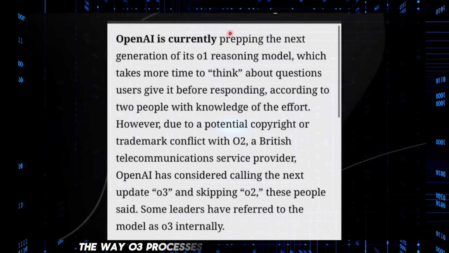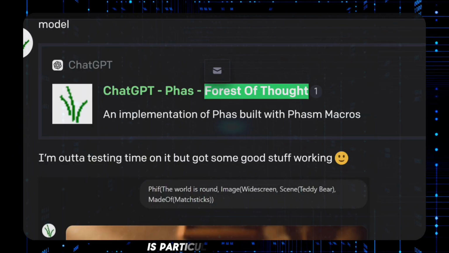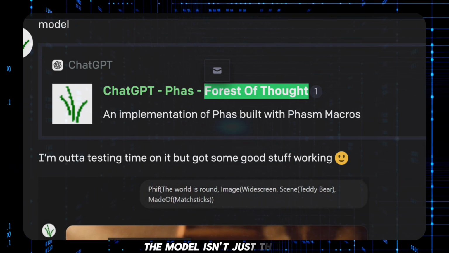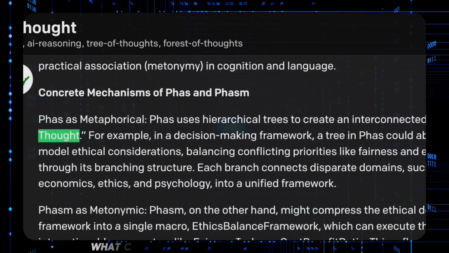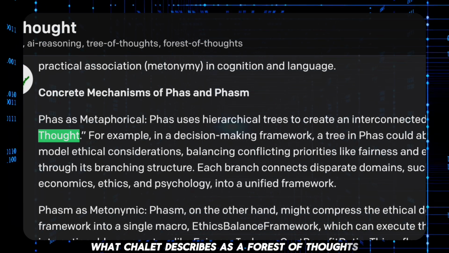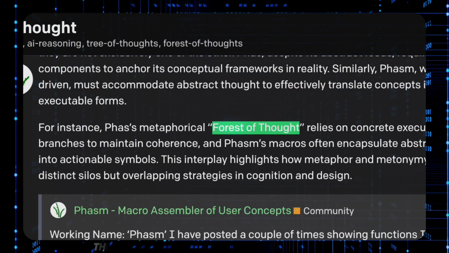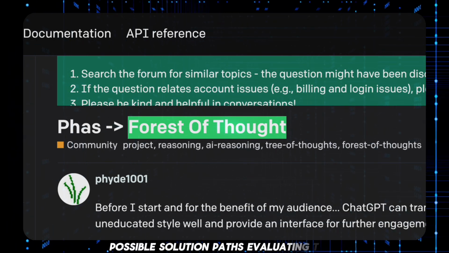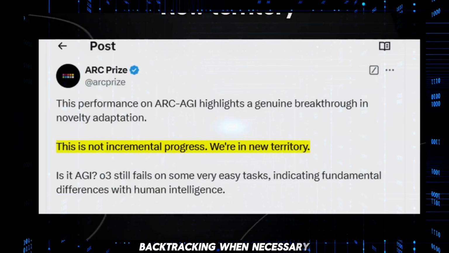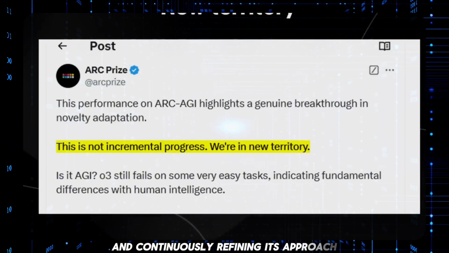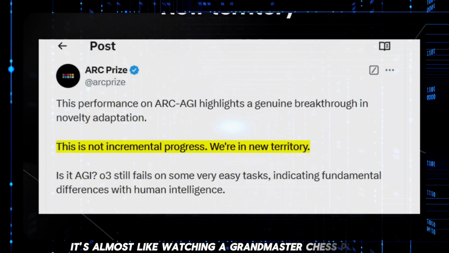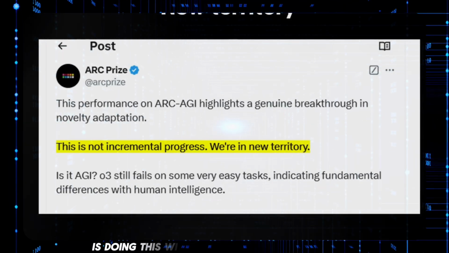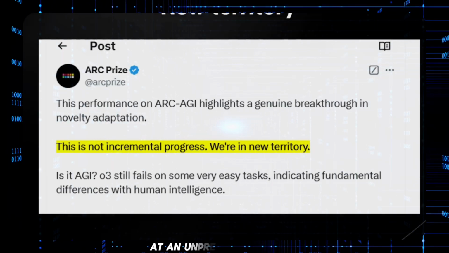The way O3 processes information during inference is particularly fascinating. During that 13-minute processing window, the model isn't just thinking, it's actively exploring what Chollet describes as a forest of thoughts, or more complex tree structures. This exploration involves generating multiple possible solution paths, evaluating them, backtracking when necessary, and continuously refining its approach. It's almost like watching a grandmaster chess player consider countless possible moves, except O3 is doing this with abstract reasoning patterns at an unprecedented scale.